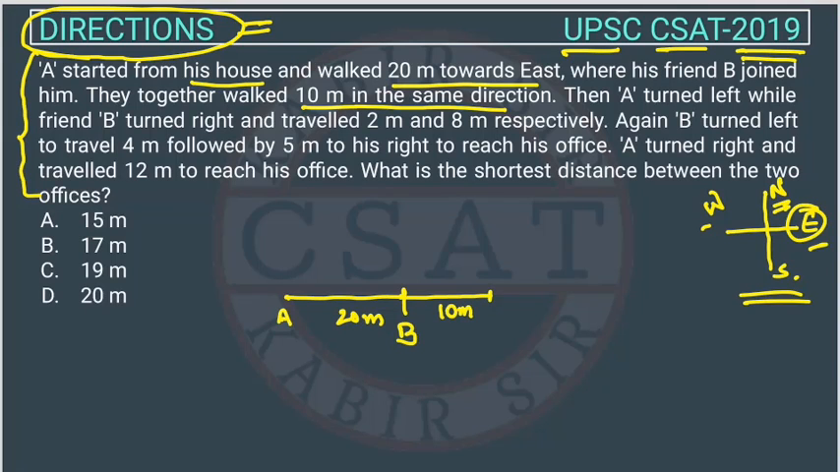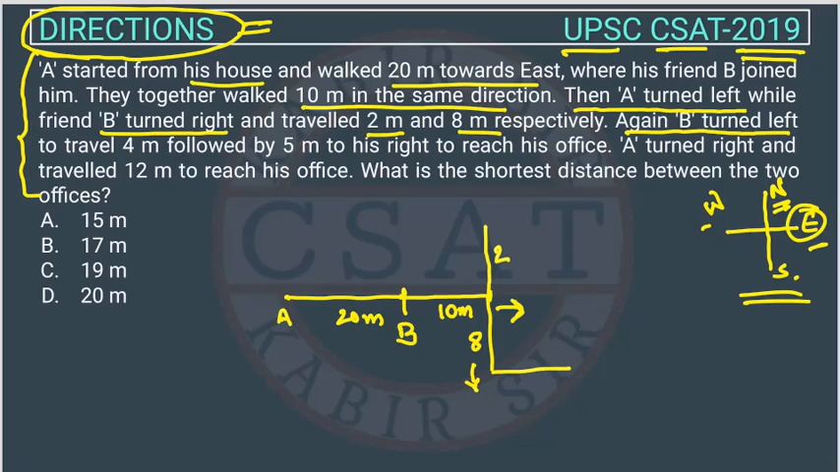Okay. Then they turn left. So A is facing this side, east, right? So A is taking a turn on left. So left will be this side. Okay. And B is also facing east, right? And B is taking a turn on right. So the right will be this side. Okay. And travel 2 meters and 8 meters respectively. So this will be 2 meter and this will be 8 meter. Again B turns left. So B is facing this side. So he is taking a left turn. So left will be this side, right? And travels 4 meters. So this is 4 meter.